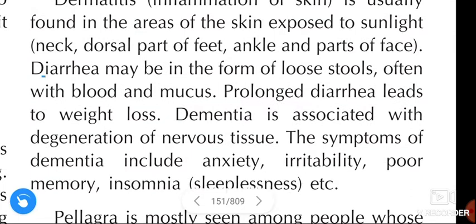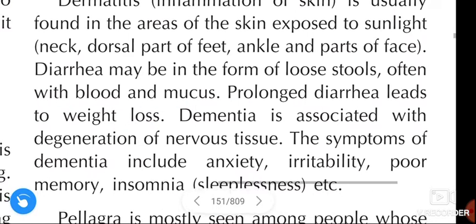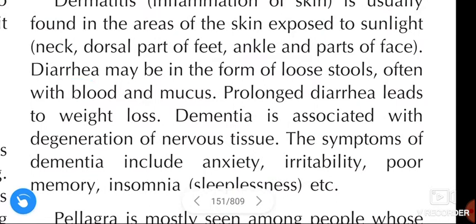Next, diarrhea. Diarrhea may be in the form of loose stools, often with blood and mucus. Prolonged diarrhea leads to weight loss. This is the second D, that is diarrhea.